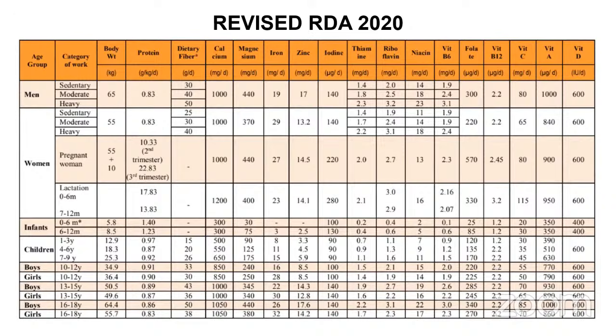Okay. So any doubts in today's class? Today's class is a very simple class. I wanted to introduce the basics of RDA and show you the table once before you deep dive into RDA. After today's class, you just have to study vitamin D RDA. Only 2 values, 400 and 600. Only 2 values are there actually in vitamin D. If you have any doubts, you can let me know.